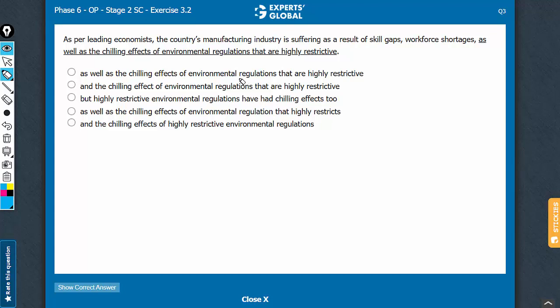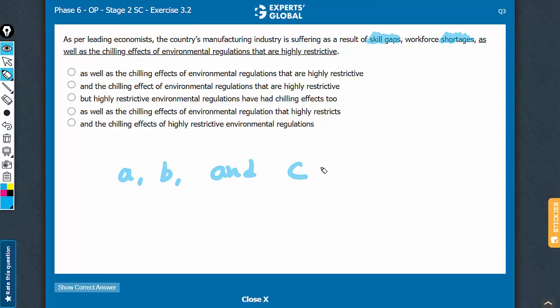The broad grammatical construction is important here. The country's manufacturing industry is suffering as a result of A, which is a noun, skill gaps, comma, B, which is again a noun, workforce shortages, comma, as well as C. A, B, and C is the right usage. A, B, as well as C is not the correct usage, and it changes the meaning.